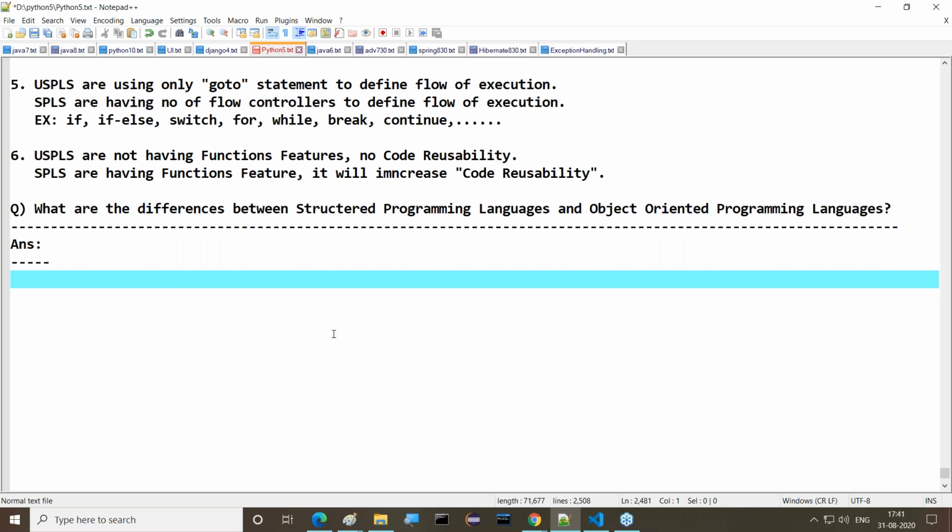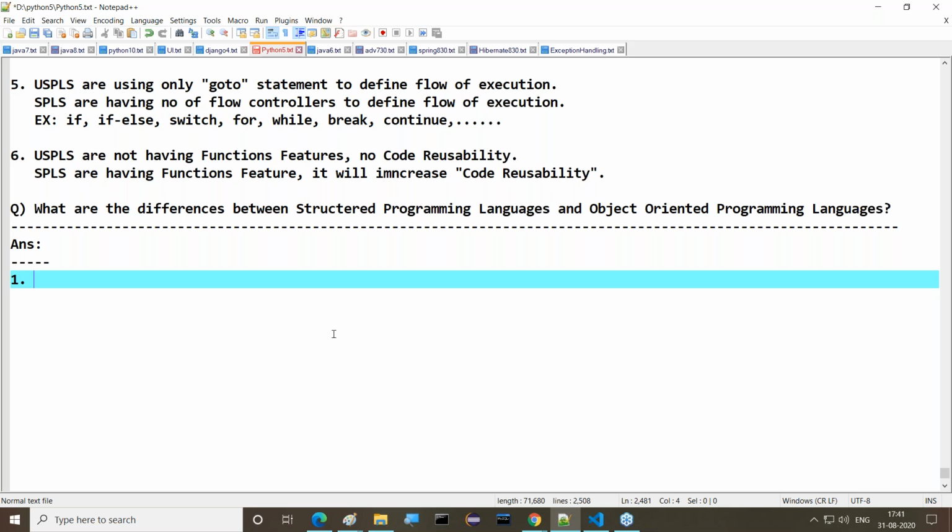Now I'll tell you a few differences, so try to understand. Is the C programming language a structured programming language or not? Yes, C is a structured programming language.